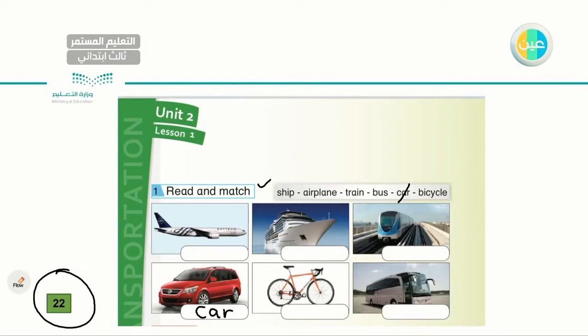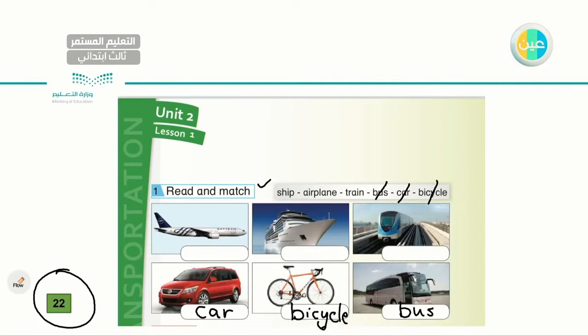Okay, what else? What are the easy words that you already know? Yes, the word bus, very good. Bus, let's cross bus and let's write it in the correct place. Bus, excellent, excellent. Please, write with me. Next one I have is, what do you think? I have ship, airplane, train, and bicycle. Bicycle seems a familiar word. Very good, bicycle.